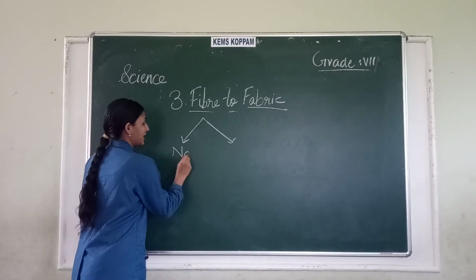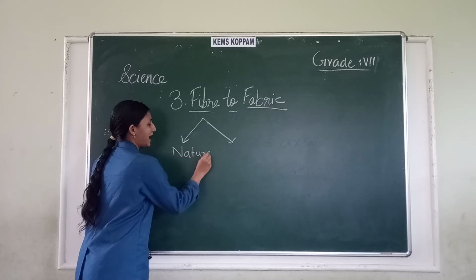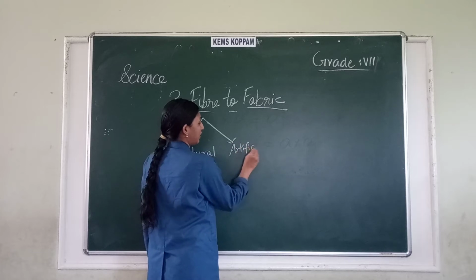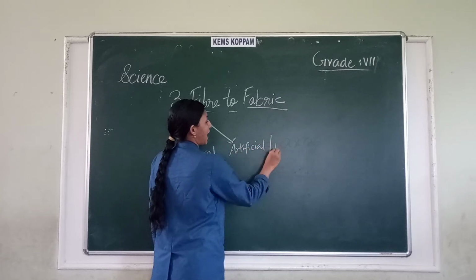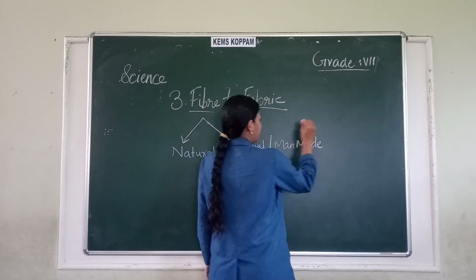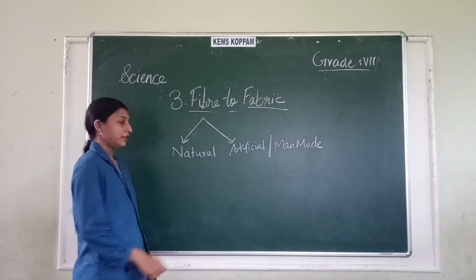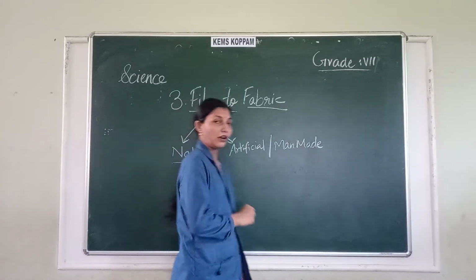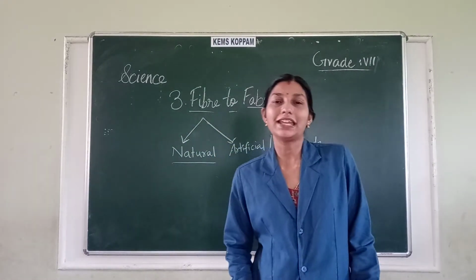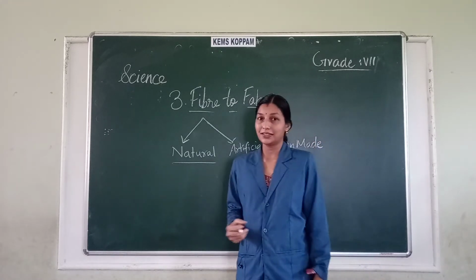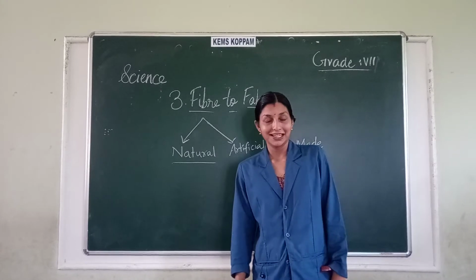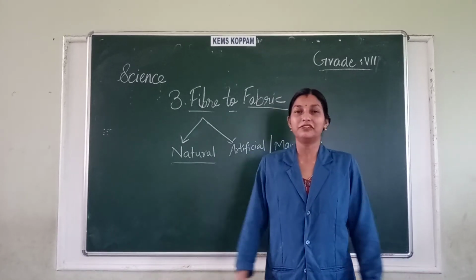First one is natural fibers and second one is artificial or man-made fibers. This year, we will be discussing in detail about natural fibers, because more than artificial or man-made fibers, we like natural fibers more, because natural fibers are very comfortable.